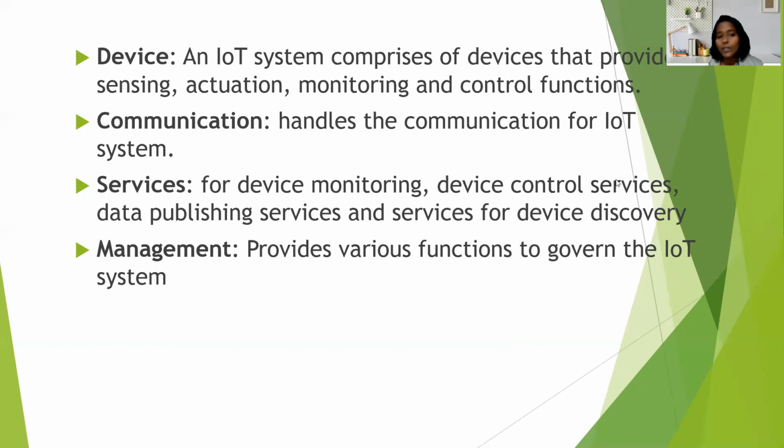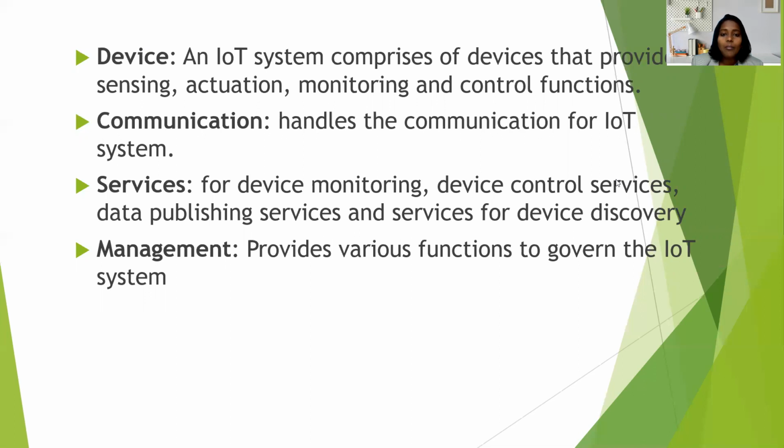If you take management, this is a very important block. The management functional block provides various functions to govern the IoT system. The next block is security. The security functional block secures the IoT system by providing functions such as authentication, authorization, message and content integrity, and data security. If it is a very highly secured application, then we can also go for firewalls.